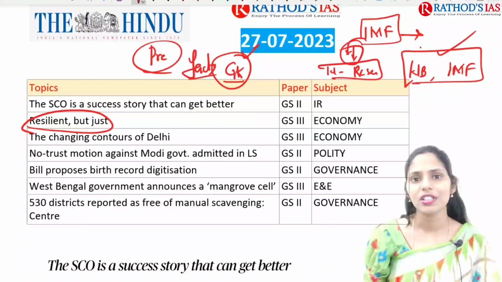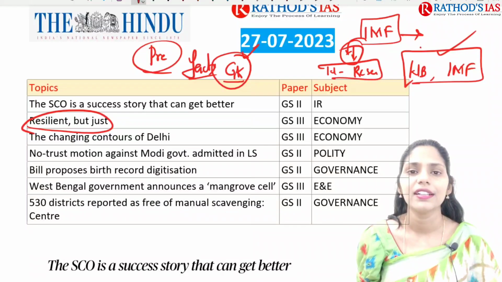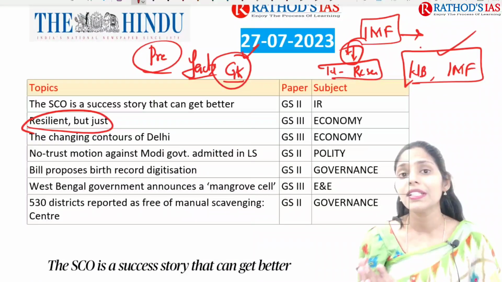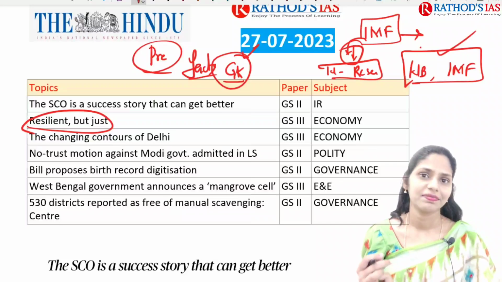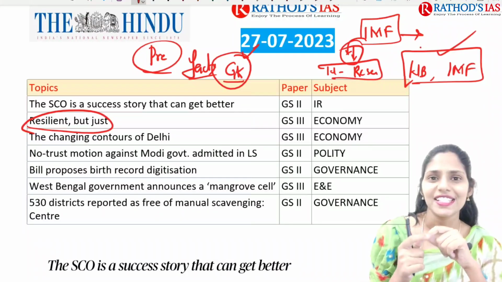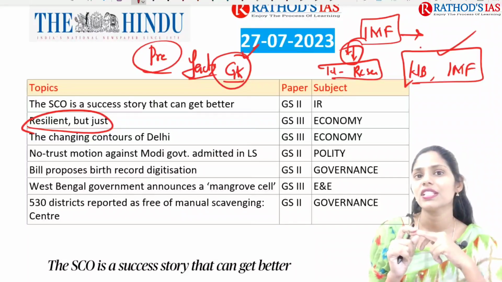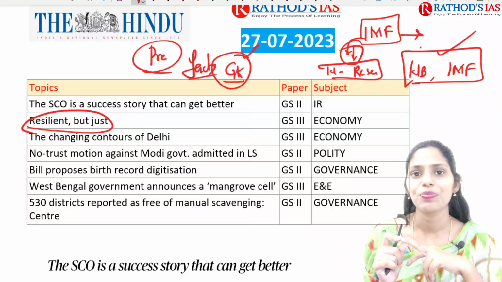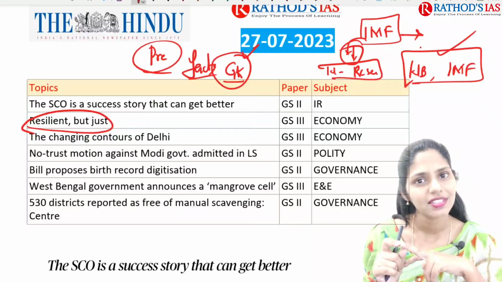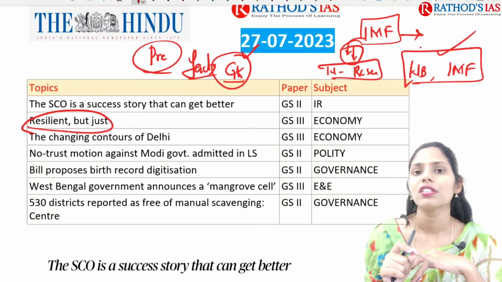So why? Because of some reasons. So what might be the reasons? Please pause the video and think about what might be the reasons for this world recession. The first one is the Russia-Ukraine crisis. Next one is climate change. Next one is the collapse of banks in some countries. And next one is inflation, especially core inflation and food price inflation.